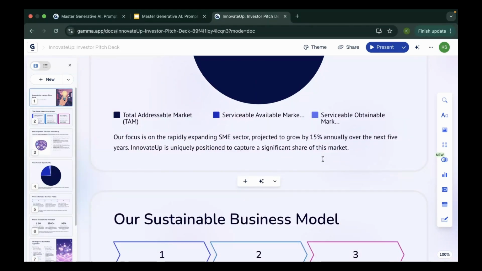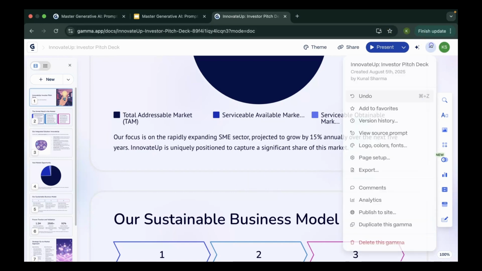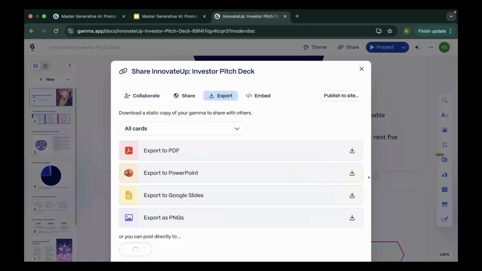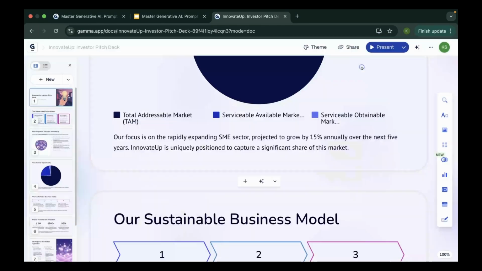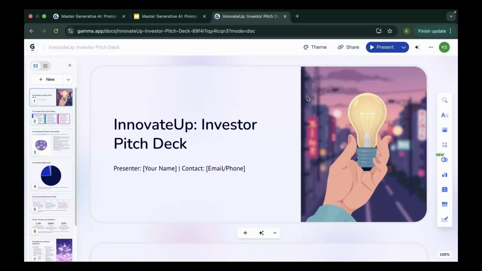So this is the power of AI. Now, you can export it if you want. You can send it to PDF, PowerPoint, or Google Slides. My Google Slides is integrated with my Gamma, so when I click it, it's simply going to go directly to my Google Slides. So this is how cool generative AI is right now.